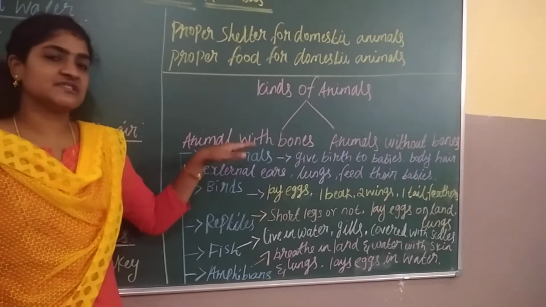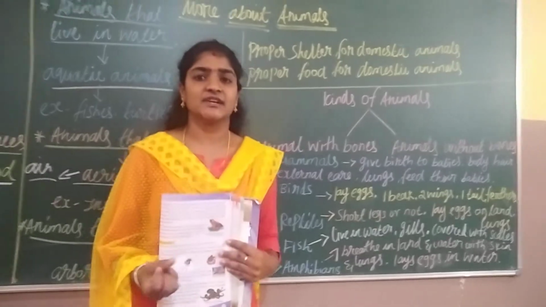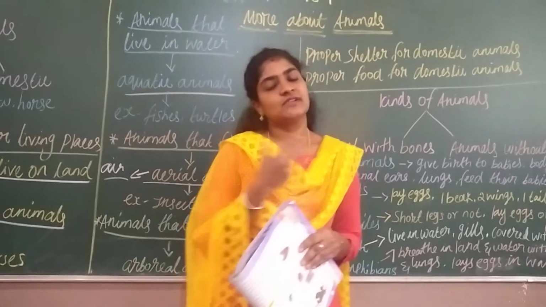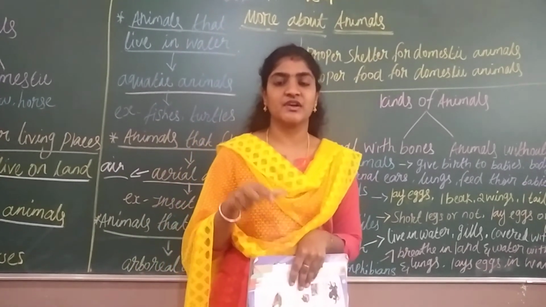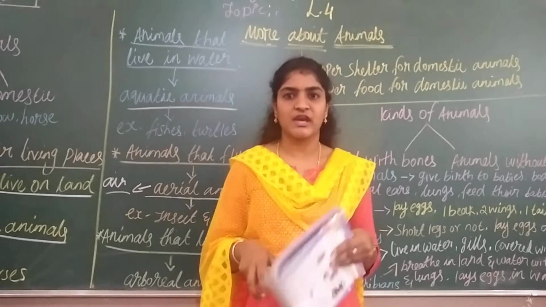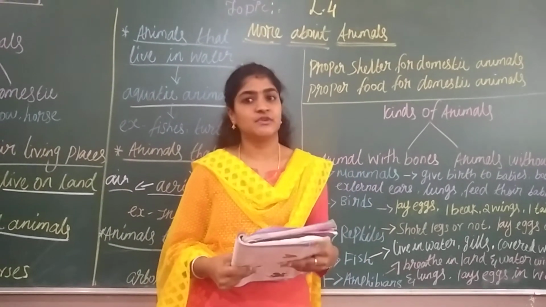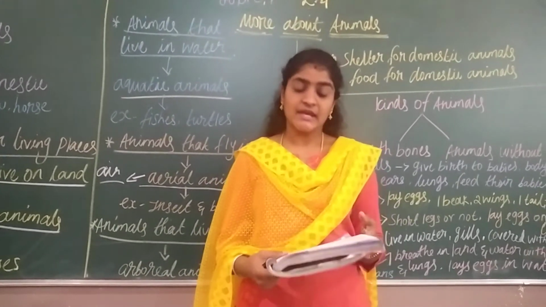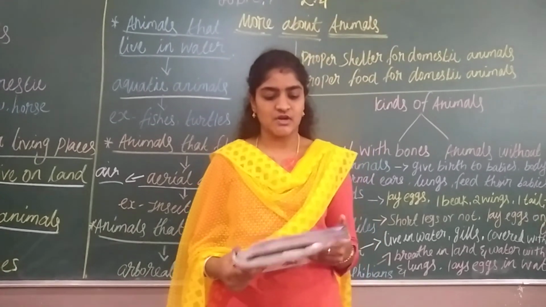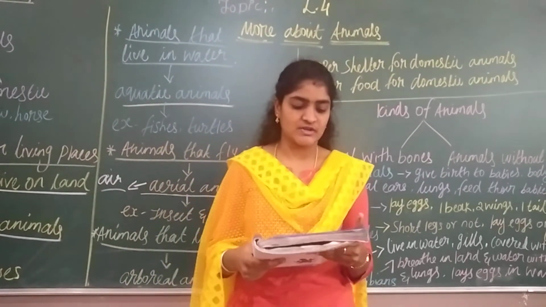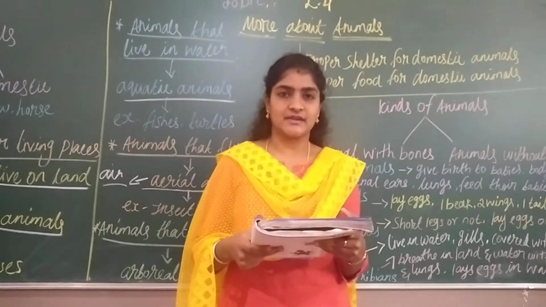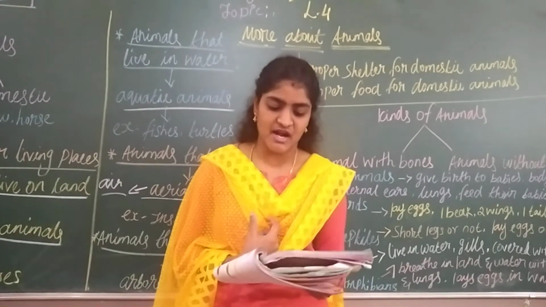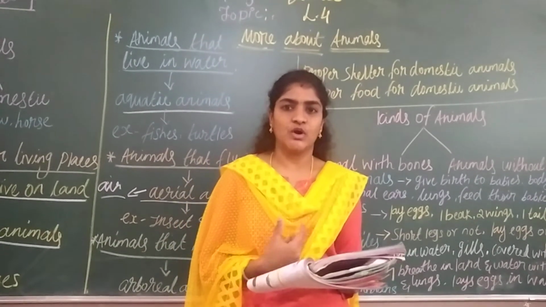What is meant by animals with bones? For example, normally the dog and cat have bones, right? Just as humans have a skeleton, few animals also have a normal skeleton body. But few animals don't have bones, for example, the octopus or jellyfish. They don't have any bone, and even then they survive, based on their nature. So first, animals with bones. Some animals have bones inside their body that give shape to these animals and protect the inner body parts. These animals are divided into 5 groups.